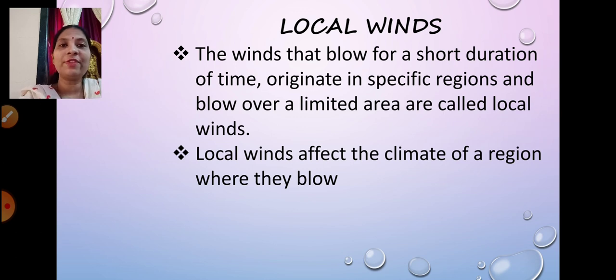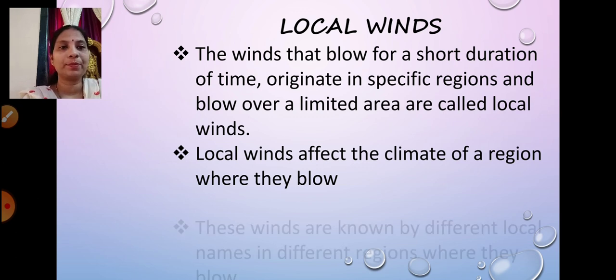Okay, now suppose there are local winds blowing somewhere in Bengal. Those will not have an effect on the climate in Mumbai, because they are local winds generated over there and will stay over there only, isn't it? So they will not have any climatic effect on a region somewhere far away, isn't it? So local winds affect the climate of the region where they blow.